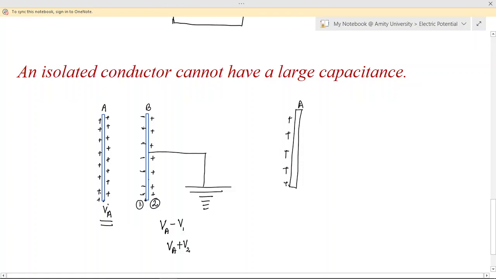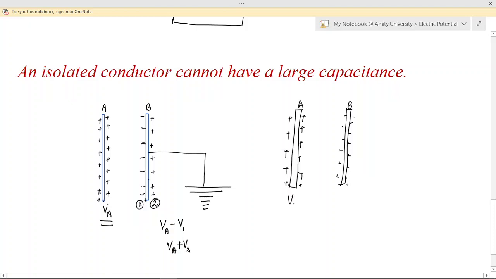Okay. And now when we remove the grounding, this negative charge is distributed on plate B. Because the positive charge is neutralized, now we have this plate B, which is purely having the negative charge, distributed uniformly throughout the plate.